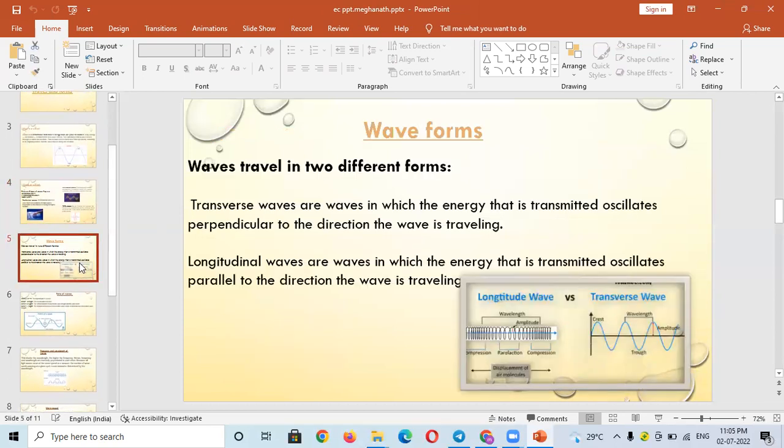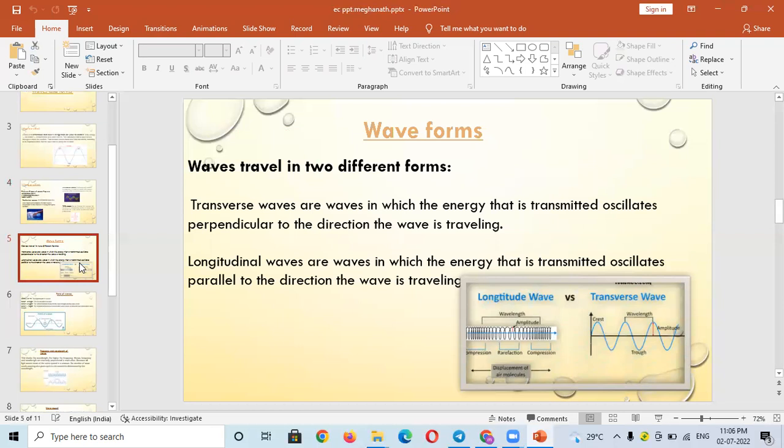Waveforms. Waves travel in two different forms. Transverse waves are waves in which the energy that is transmitted oscillates perpendicular to the direction the wave is traveling.